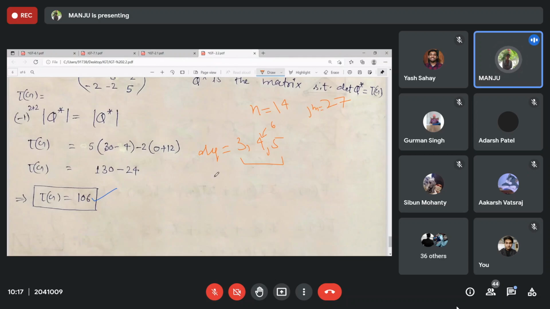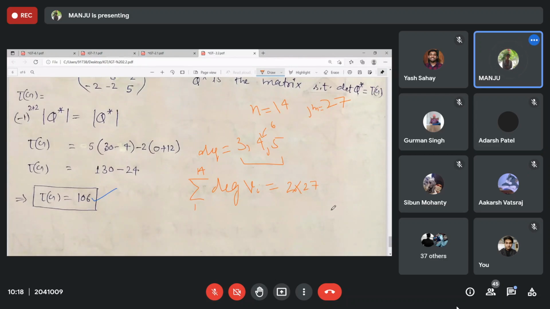Okay, let me show you how we solve it. As this is talking about the degrees and n, and m is also given, you can use the degree sum formula. The summation of all the degrees, with vertices from 1 to 14, gives 2 into m, that is 2 into 27.